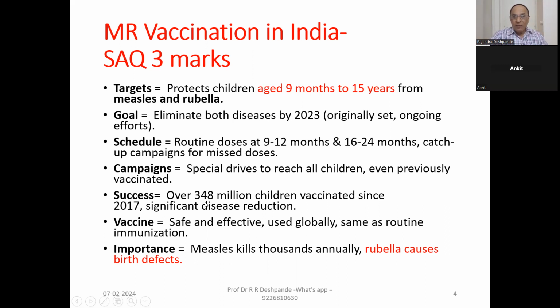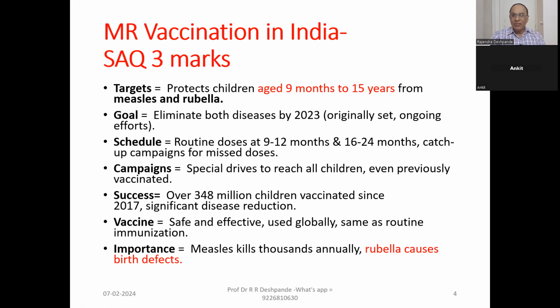Success: over 348 million children vaccinated since 2017. And this has excellent results. The number of disease patients is significantly reduced. This is the success. How is the vaccine? The vaccine is safe and of course effective. This MR vaccine is used globally all over the world as a part of routine immunization.